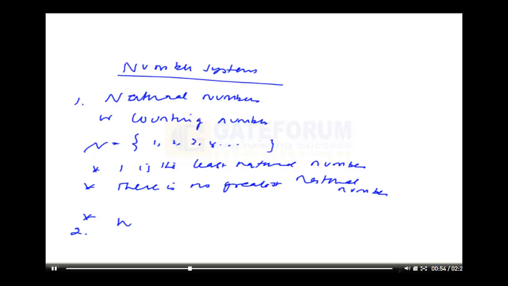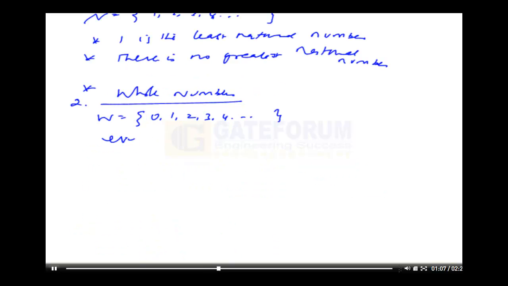Next in the number system are whole numbers, denoted by W, with the inclusion of 0. We find every natural number is a whole number, which means N is a subset of W.